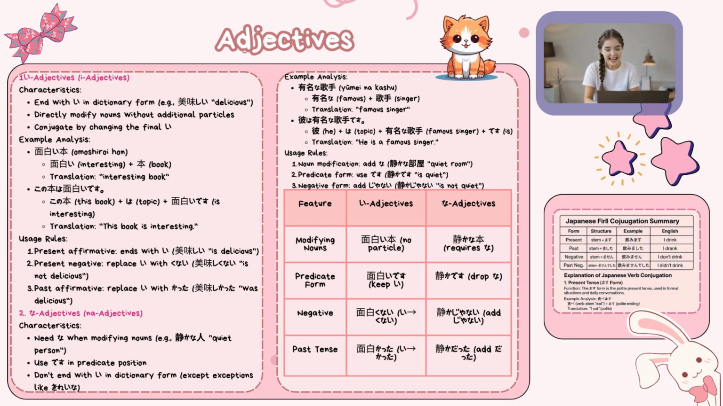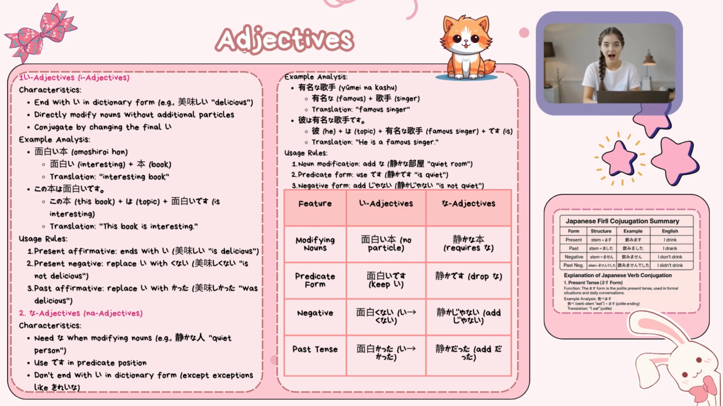Negative form. I adjectives form the negative by replacing i with kunai. Example: omoshirokunai, it is not interesting. Na adjectives form the negative by adding janai. Example: shizuka janai, it is not quiet.